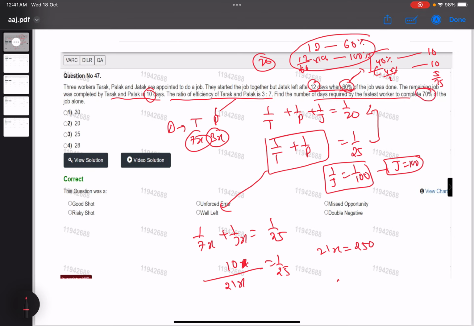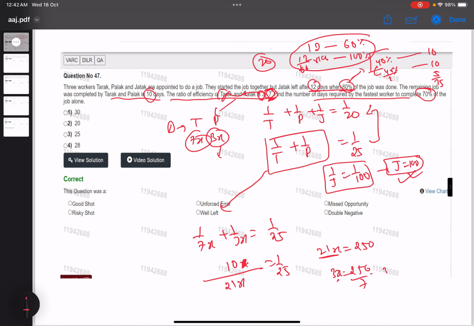Okay. We know that the efficiencies of these two people are 3 and 7. Since the higher the efficiency, the faster the person is, we don't need the name of the person, so leave Tarak and Palak. So we know that the fastest will be either J or this guy with 7. Because this guy with 3 cannot be fastest. Okay. So let us find the value for this 7. The number of days for the person with 7 is 3x days. So we have 21x equal to 250. To convert this into 3x, we will divide by 7. So this will be 3x equal to 250 by 7.